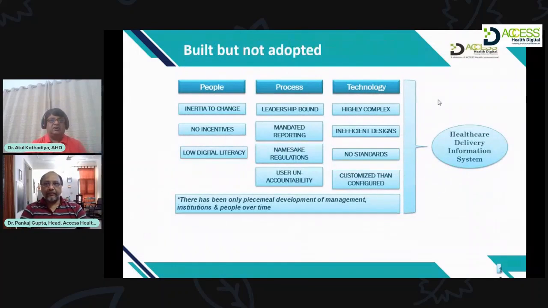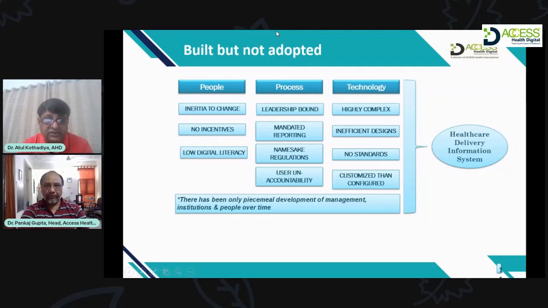Now, systems are built, but are not getting adopted. So, what are the reasons? Now, we have actually segregated those reasons in three different buckets: people, process, and technology. As far as people are concerned, basically, the inertia to change. Why should I change? So the mindset is basically, why should I change?